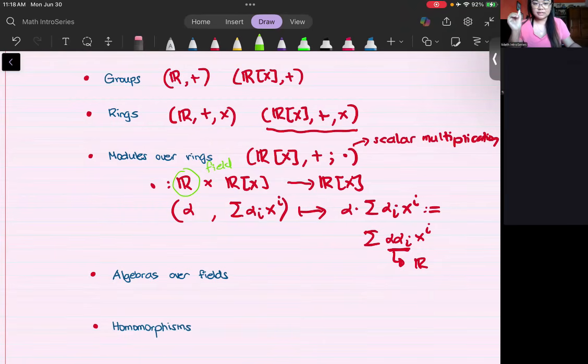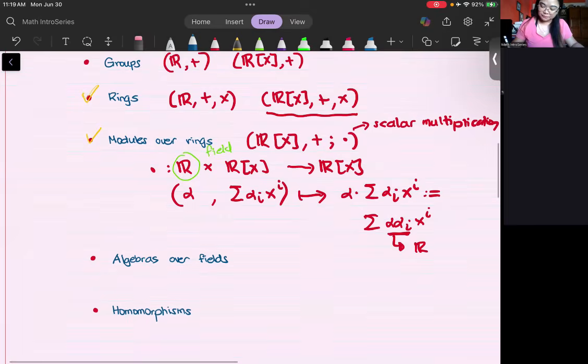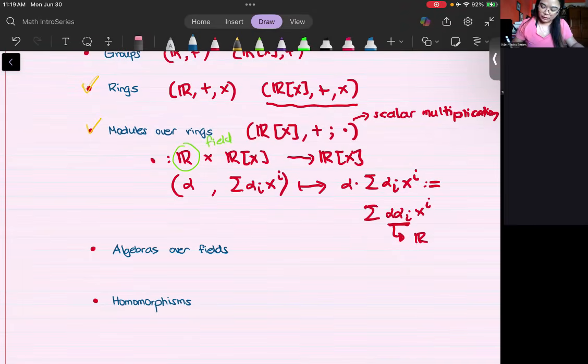All right. Now, going to algebras, because we are concerned about modules over algebras. What it actually is, is a combination of two things. It's a combination of a ring and a module, where certain compatibility conditions should be satisfied. So in particular, this polynomial ring here, I will denote it by this triple, where this is your addition of polynomials, this is your multiplication of polynomials.